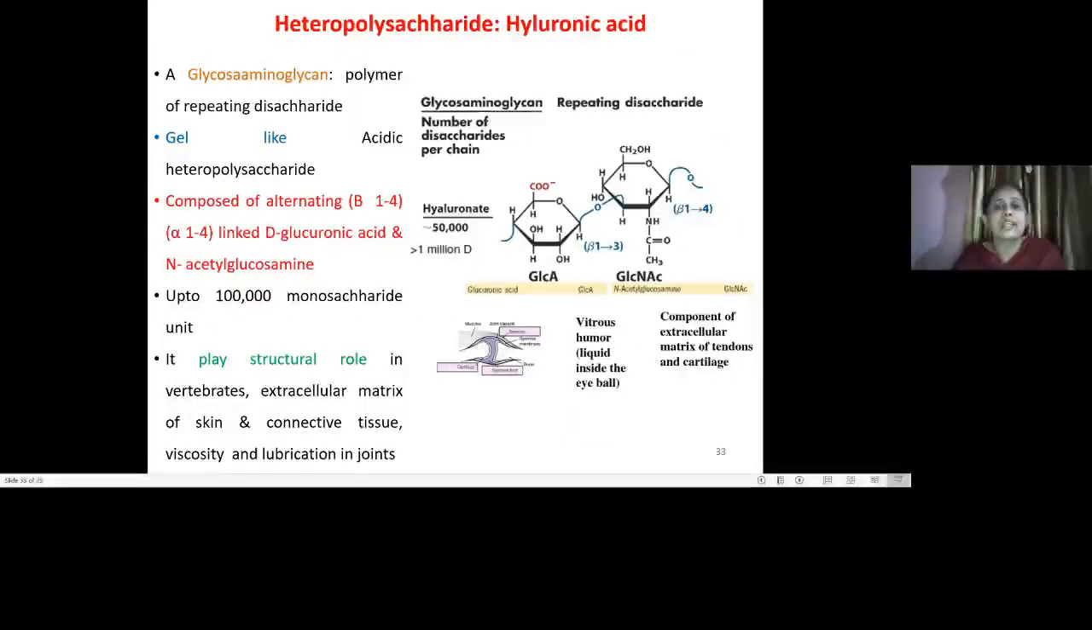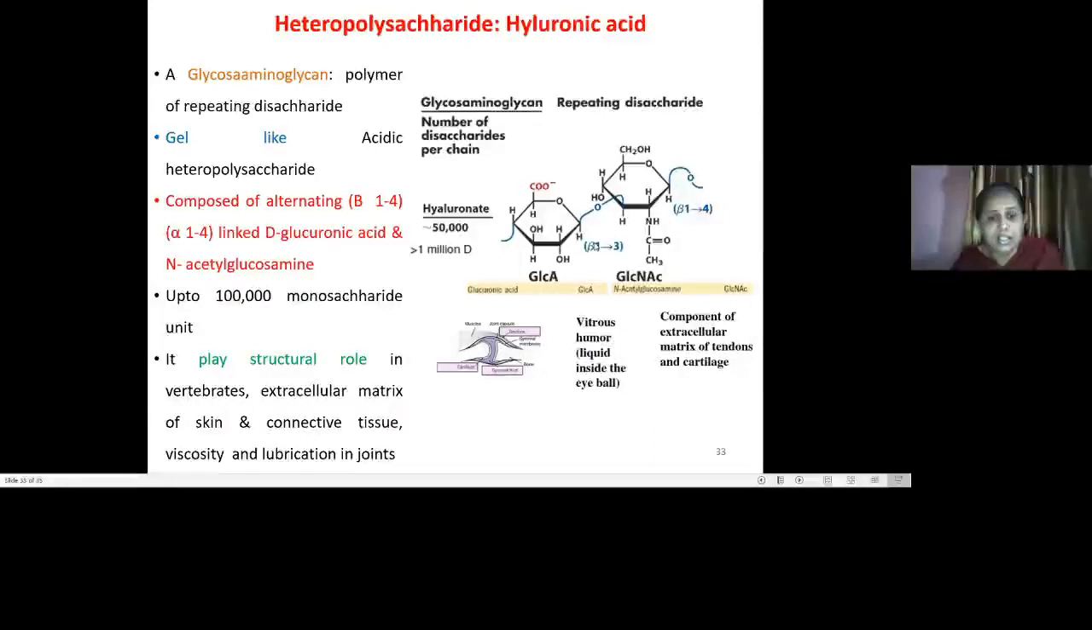Under heteropolysaccharide we have another example, that is hyaluronic acid. Hyaluronic acid is a glycosaminoglycan. What does it mean? The protein portion is removed and it only has a repeating unit of polymer containing a disaccharide. This is a gel-like heteropolysaccharide composed of alternating units of glucuronic acid and N-acetyl glucosamine, and the linkage is of two types, beta 1,4 and beta 1,3.